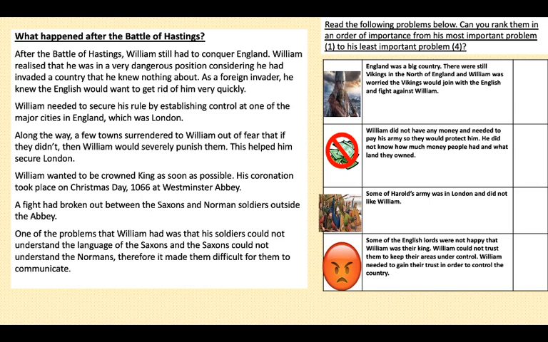Number 2, William didn't have any money, and he needed to pay his army so that they would protect him. He did not know how much money people had and what land they owned.